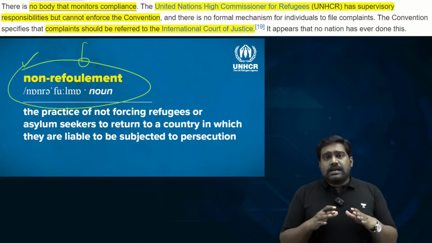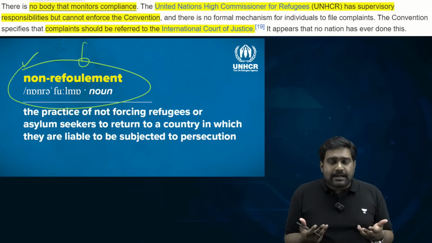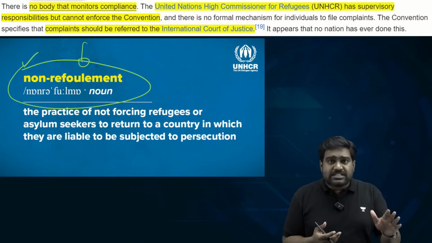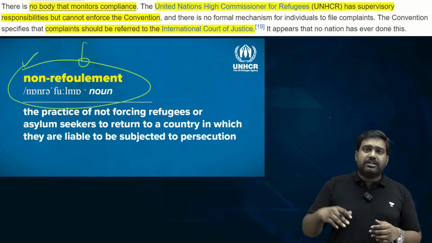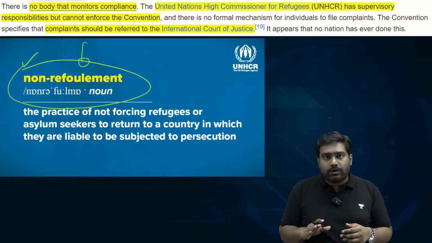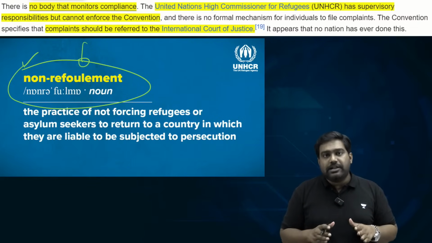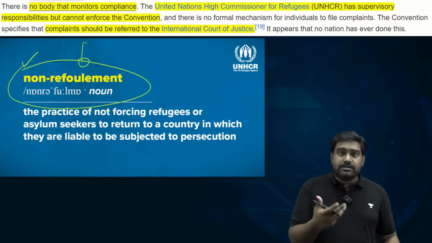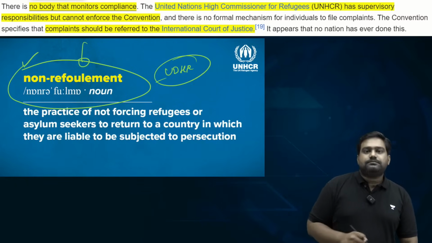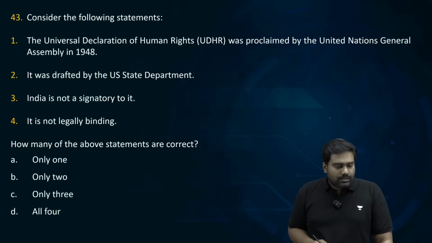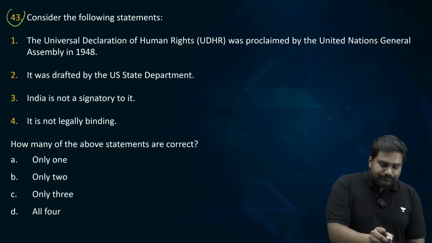Is that clear? We can't forcefully deport or send back a refugee or an asylum seeker to a place where they might face targeted violence. This is prohibited under international law. Doesn't matter whether you are a signatory to Refugee Convention or not. This is part of international customary law. It is seen as integral to the Universal Declaration of Human Rights. Understood?